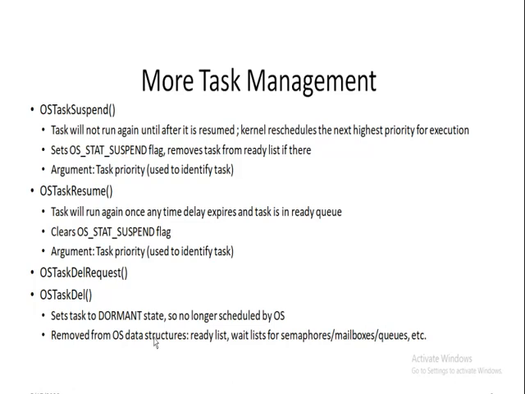If OS task del is called, it sets the task to the dormant state, so it is no longer scheduled by the OS. The task is specified by its priority.